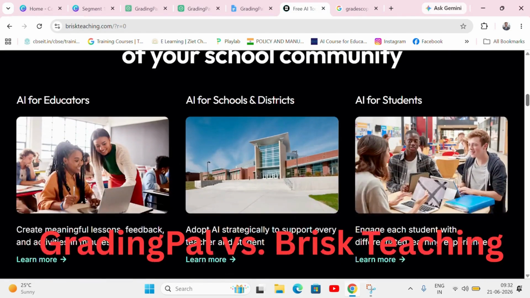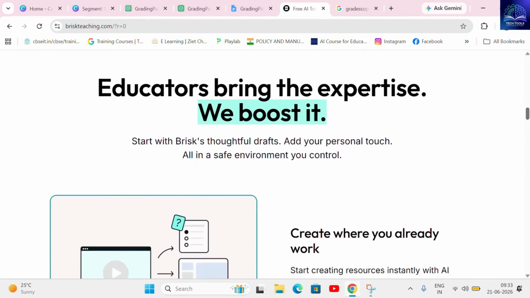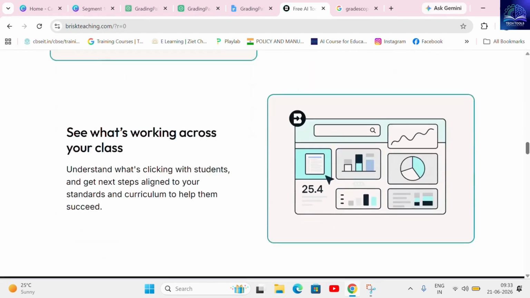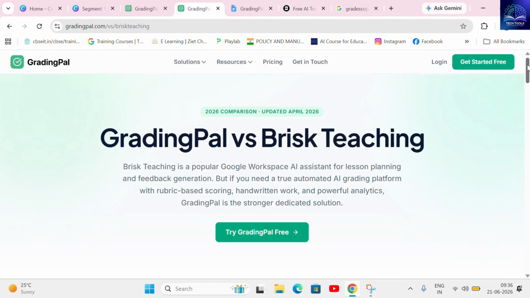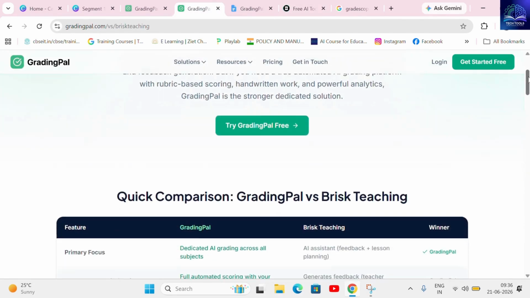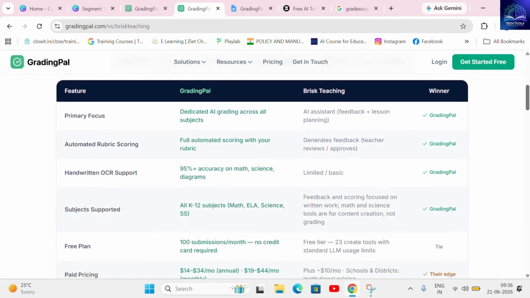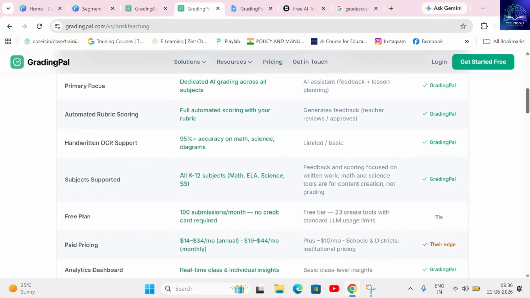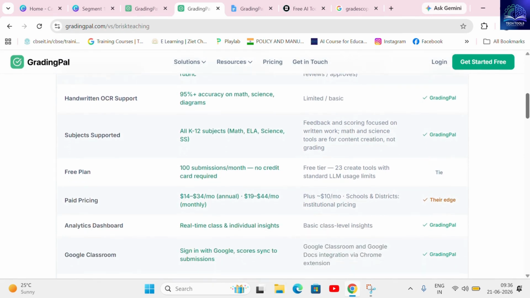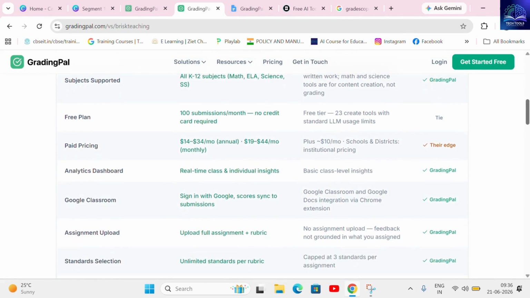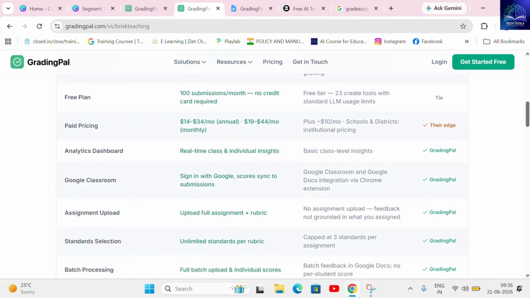Brisk Teaching operates primarily as a Chrome extension that lays over your Google Docs. It's excellent for quick feedback as you navigate through your drive. The difference, Brisk lacks a dedicated grading environment. GradingPal provides a comprehensive, secure standalone platform. It lets you look at the class holistically, track historical student metrics over time, and grade files that don't originate inside a Google Doc, like photos of physical notebook pages.